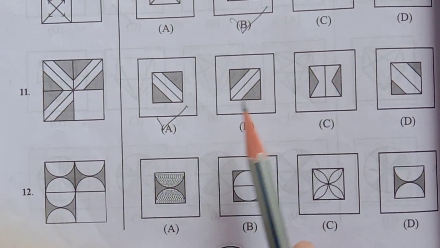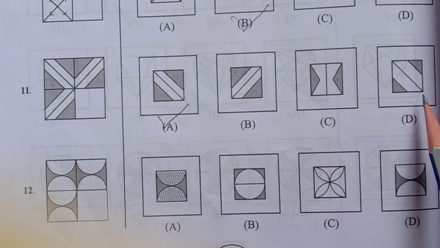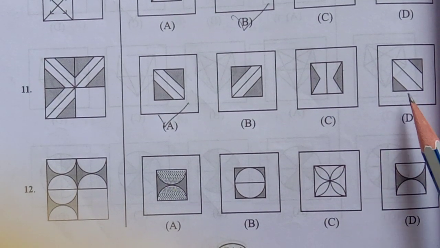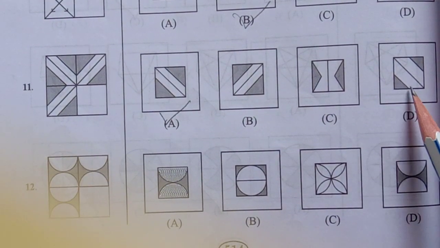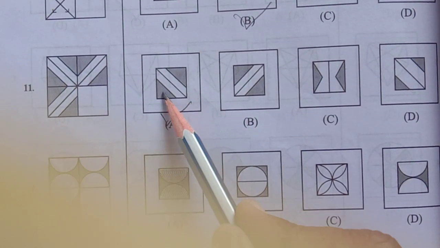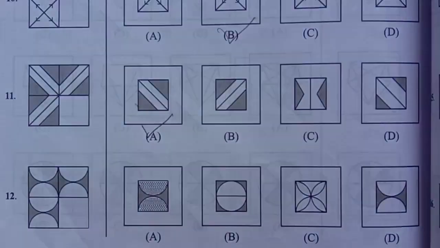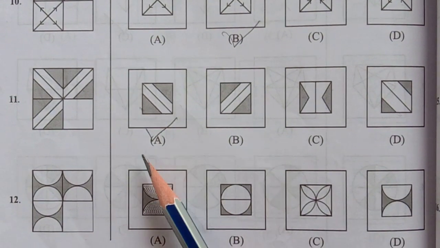This is the opposite direction, so wrong. This is also wrong because the shape is completely changed, and this is also wrong because these circles, these triangles are a little bit small here when compared to these triangles. So A is the answer.